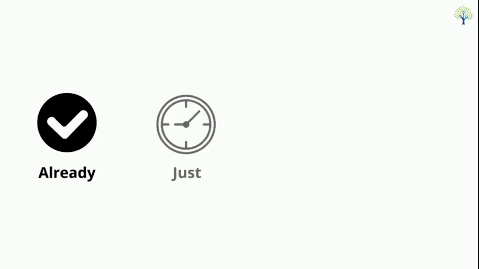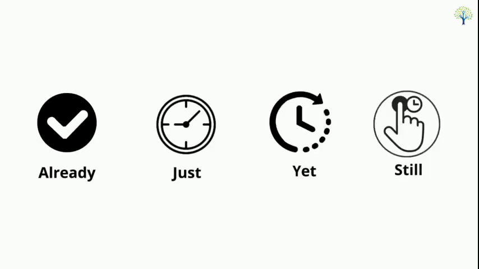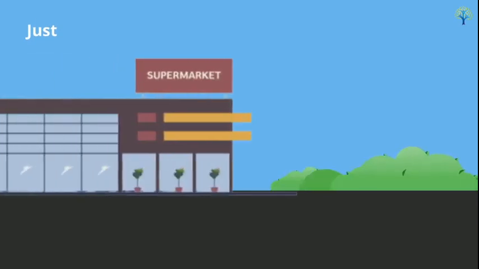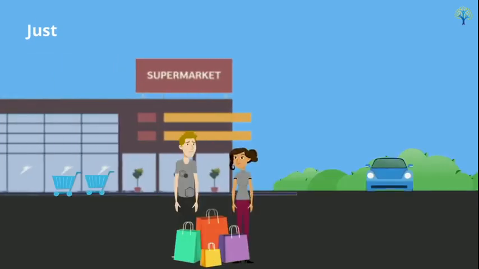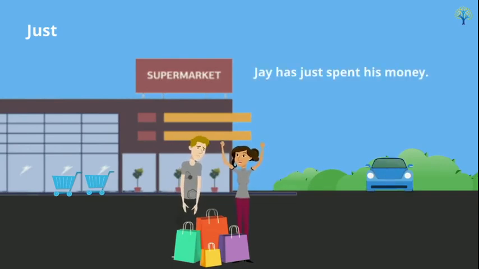Already, just, yet, or still is used in the present perfect tense to emphasize that the sentence is related to the present moment. Let us look at a few examples to understand this better. Use just with the present perfect tense to talk about a short time before an event. For example, Jay has just spent his money. This sentence means that Jay has completed the activity of spending all his money just a few minutes ago.